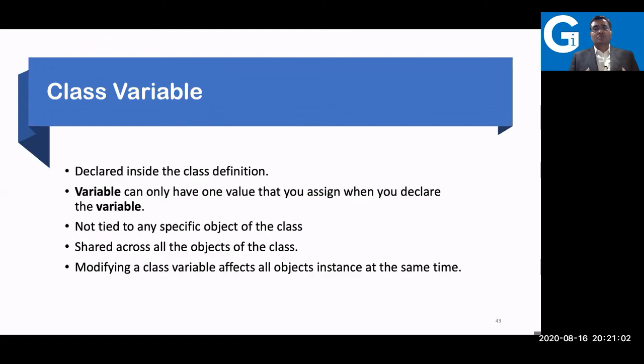You can share it with all the objects, and the modification can be done by the class also. An object variable is available only to the object, but a class variable is available to the object as well as to the class. So the scope is wider in the case of the class variable.